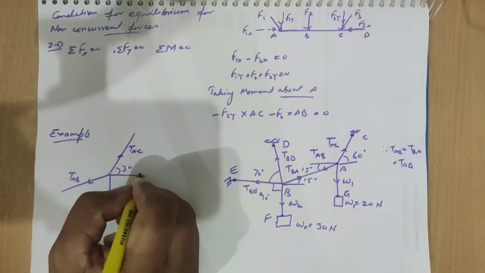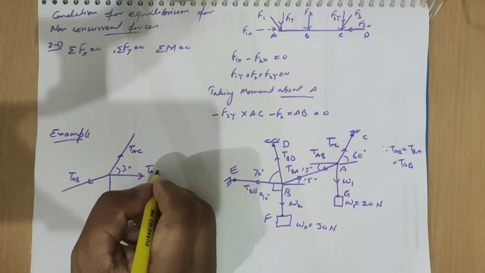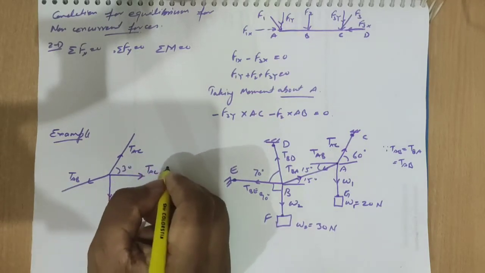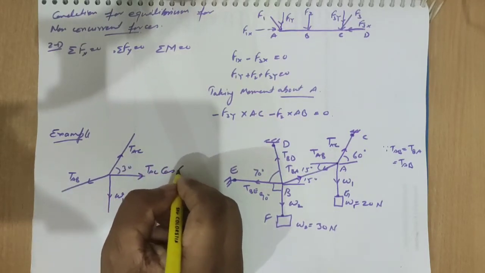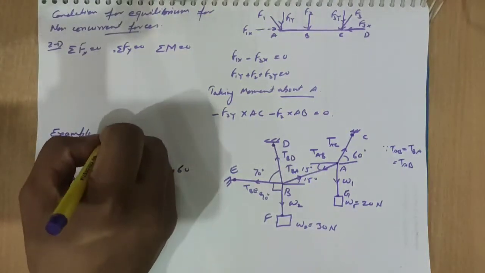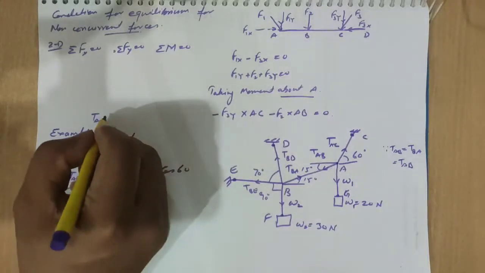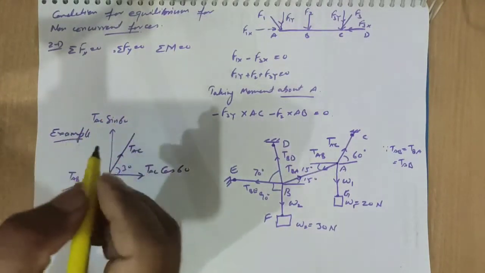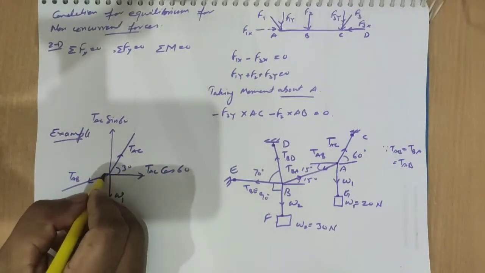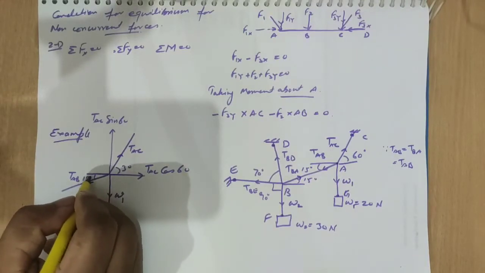So we can split this force into the TAC cos 60 and TAC sin 60. That angle having the 15 degree.